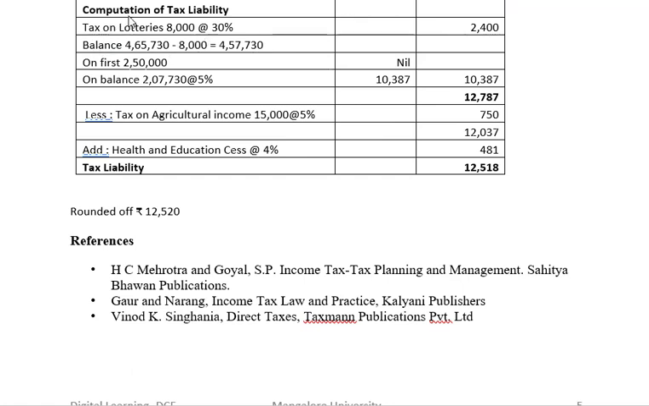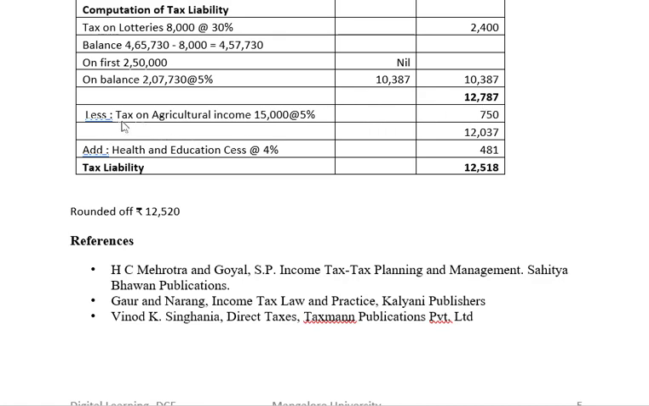Now let us see the computation of tax liability. Tax on lotteries at the rate of 30%, it comes to 2,400. Then balance 4,65,730 minus lotteries 8,000, we get 4,57,730. Now on the first 2,50,000 tax is nil. On balance, that is 2,07,730 at the rate of 5%. So it comes to 10,387. If we add together, it is 12,787.